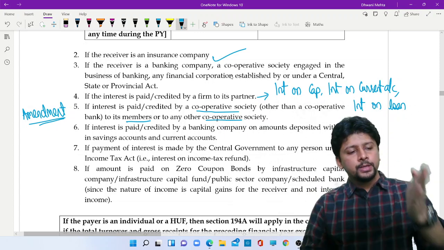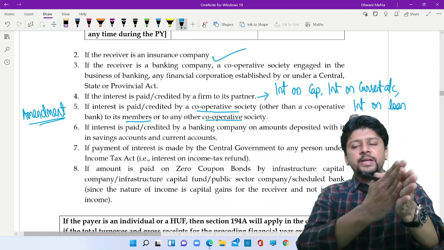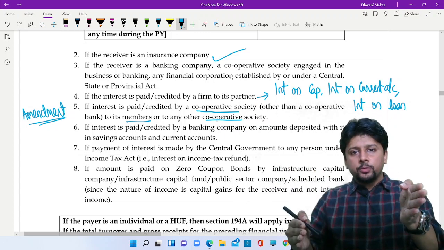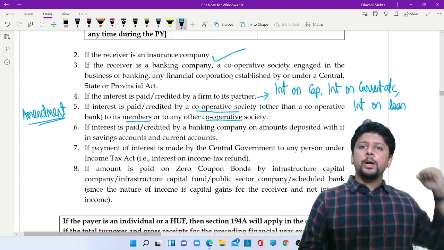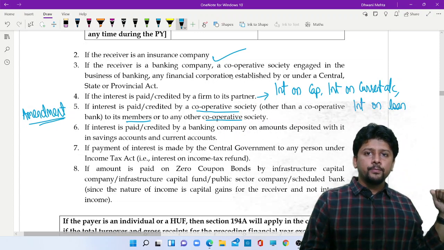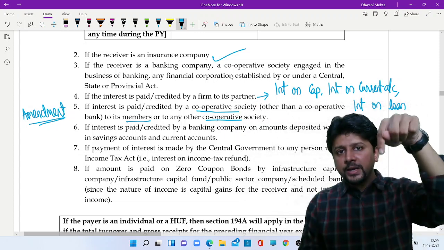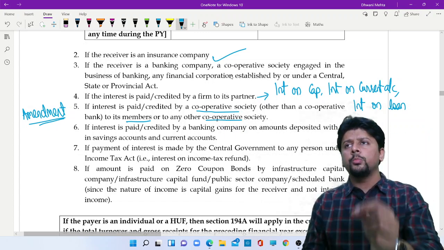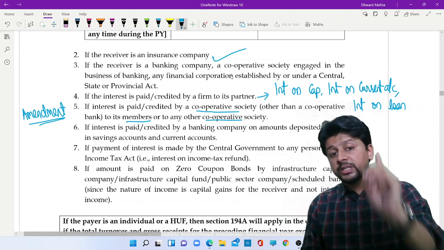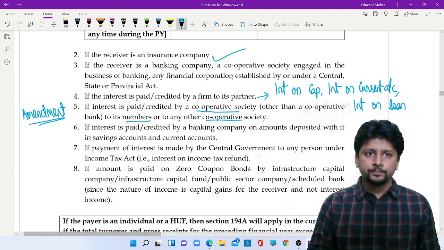General concept, when one cooperative society pays interest to member or another cooperative society, don't deduct tax. But if the payer has a turnover above 50 crores in the preceding year, and if the interest paid in the current year is more than 50,000 for a resident senior citizen, more than 40,000 in other cases, then you will have to deduct tax.